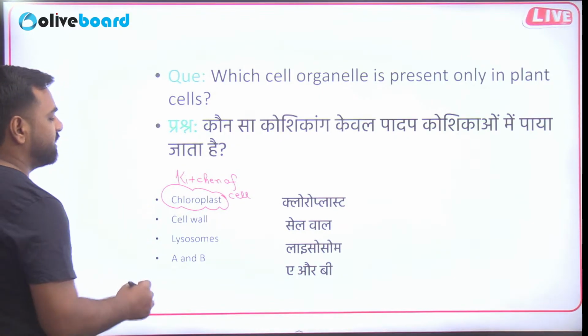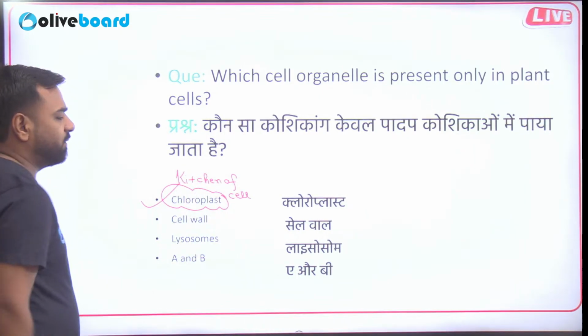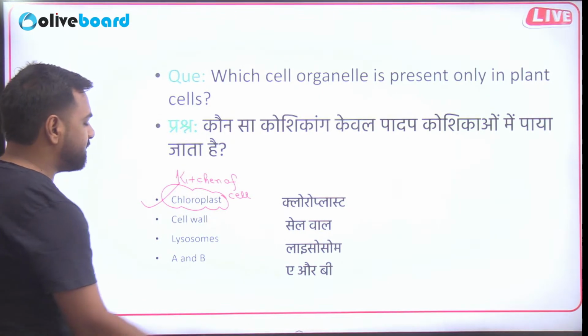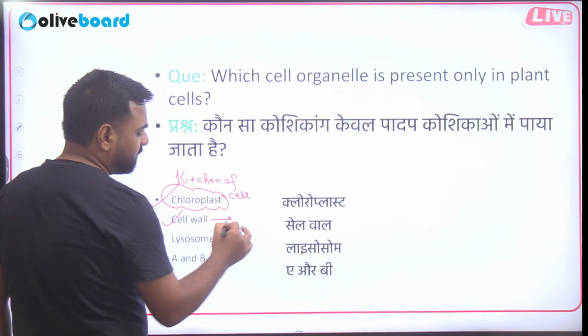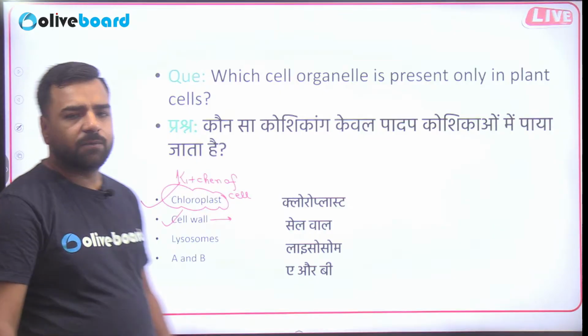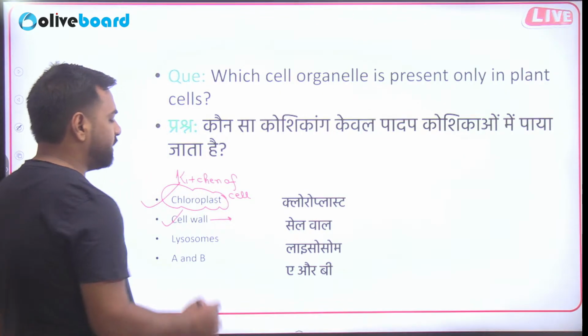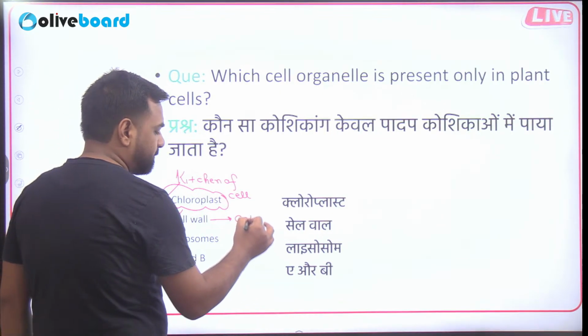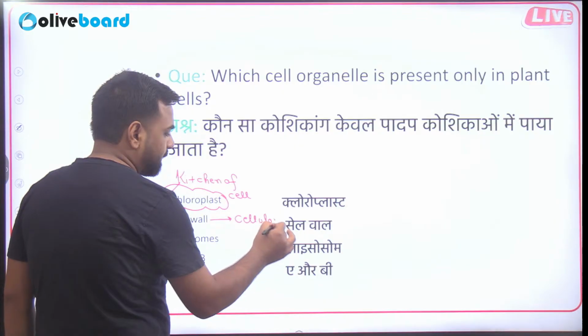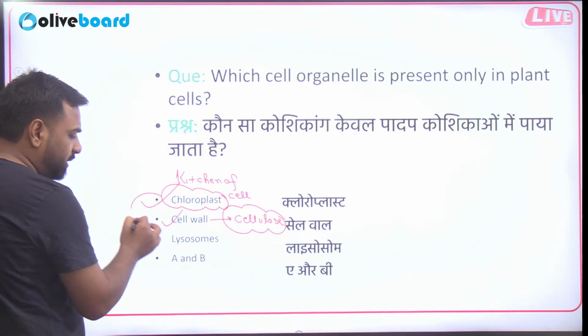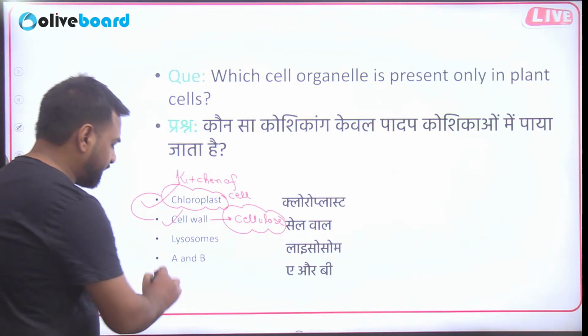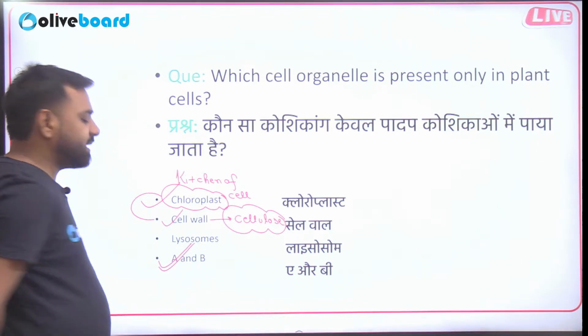So yes guys, chloroplast is a part of the plant cell. Similarly, the cell wall is also a part of the plant cell only, because it is absent in the animal cell. It is made up of cellulose and hemicellulose, which is also asked in questions. So both the parts are correct, and the perfect answer will be option D, that is A and B.